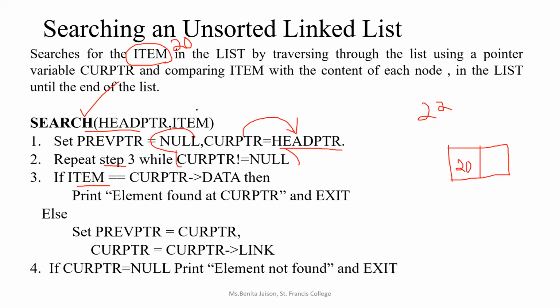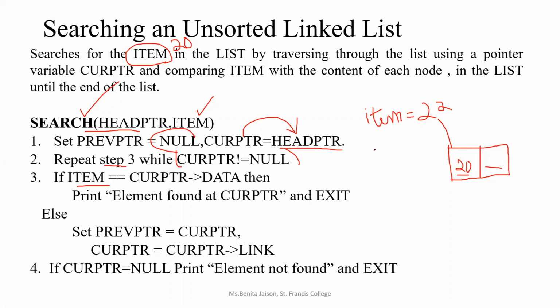Here the variable item is used, right? So if my item is 22, what I will be doing is comparing item, which is 22, with the data part. You know, each node consists of two parts, data part and link part. The data part, how to access current pointer data, right?